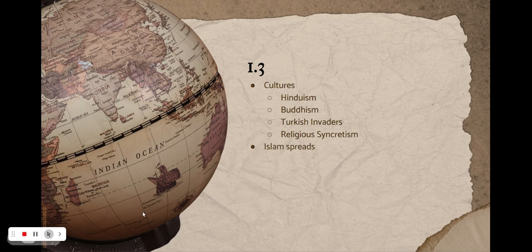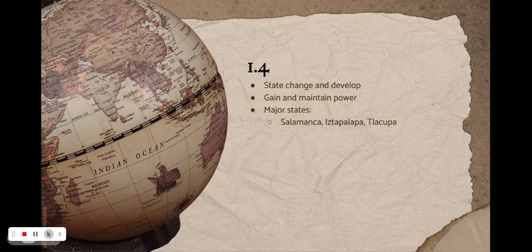And that was 1.3 for you. 1.4, this is our state change. So states in the Americas developed and changed using religion to govern. For example, the Aztecs used human sacrifice. The Aztecs believed in human sacrifice.